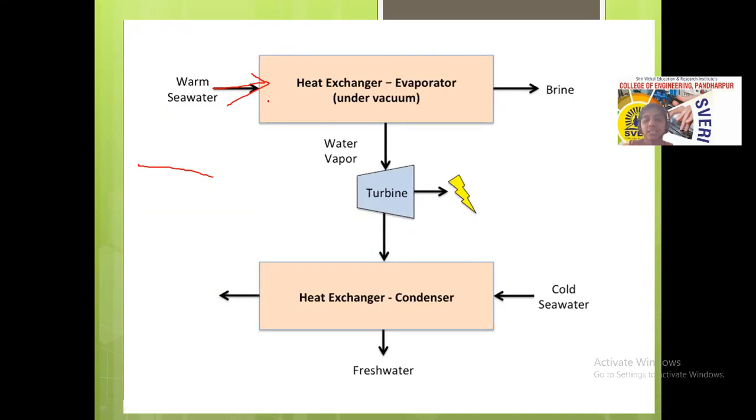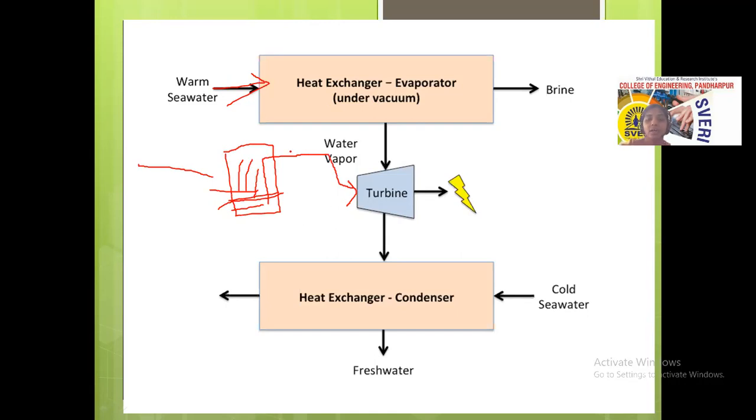By the process of the flash vapor system, the heated water is collected in one system here, and whatever vapor or steam comes from that water is utilized to rotate or spin the turbine here.